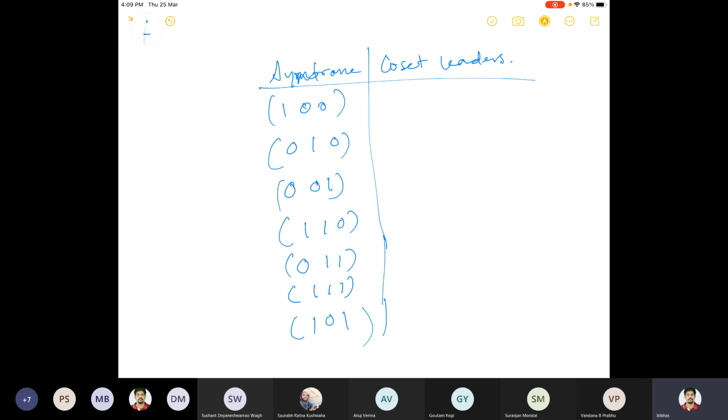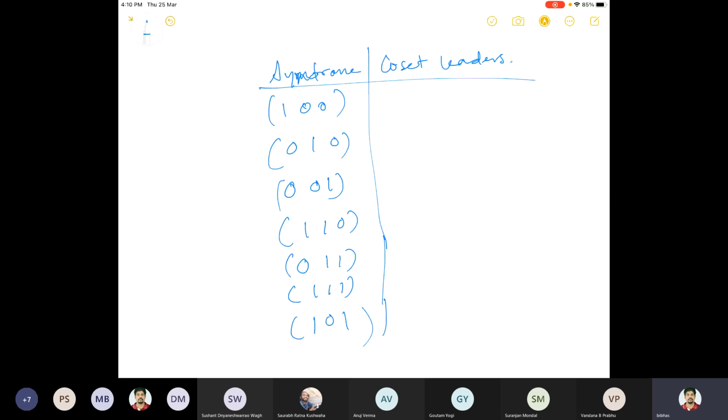Coset leaders we already know, but how do you connect them? You know the table for the array, and for each row in the array there is only one syndrome. You know this error and you know the syndrome.